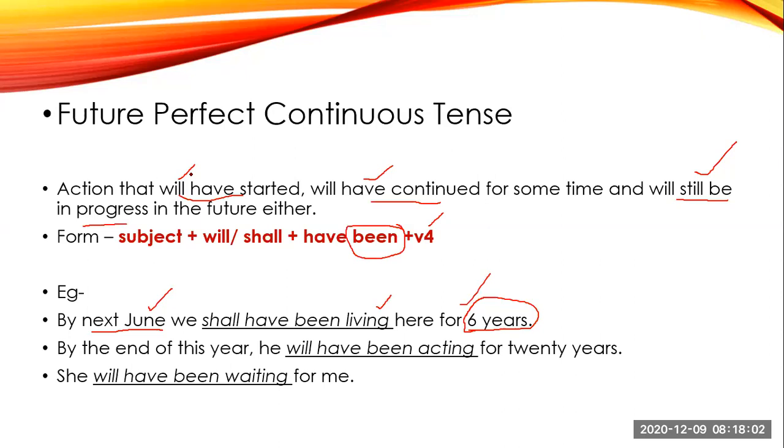By the end of this year, so this year, he will have been acting for 20 years. So this year 20 years will be complete if he continues acting. She will have been waiting for me. So will have been waiting. This is V-ing. Okay. So here, students, we have covered today past tense and future.